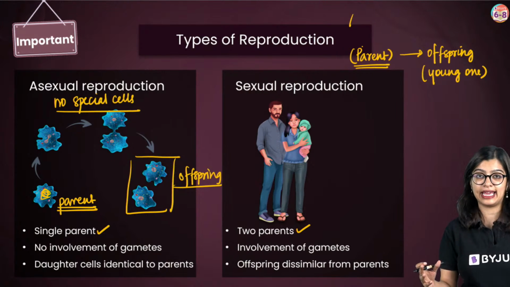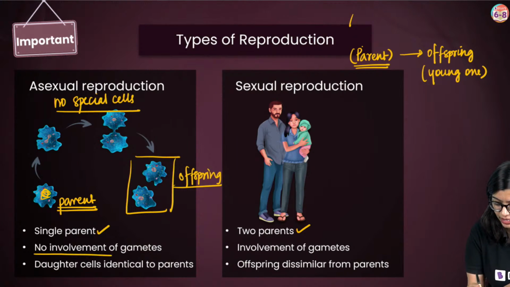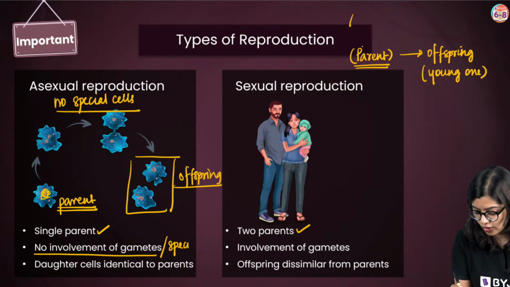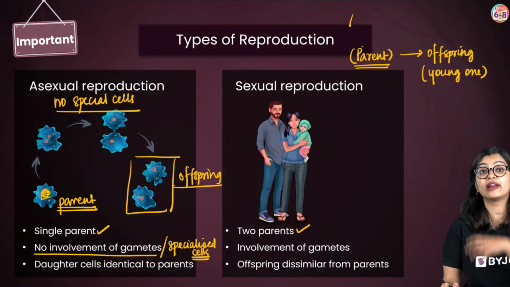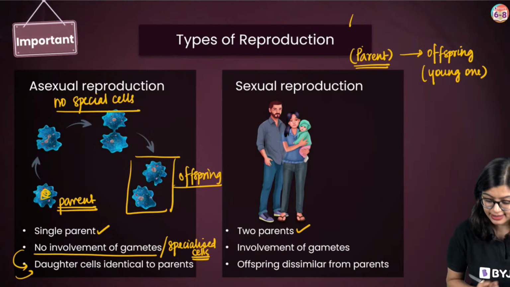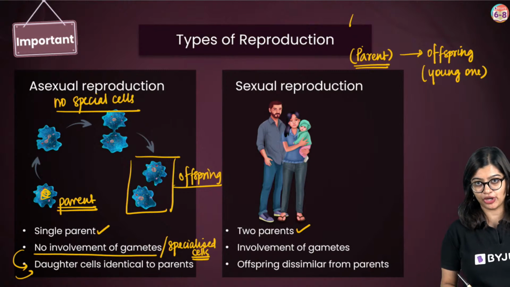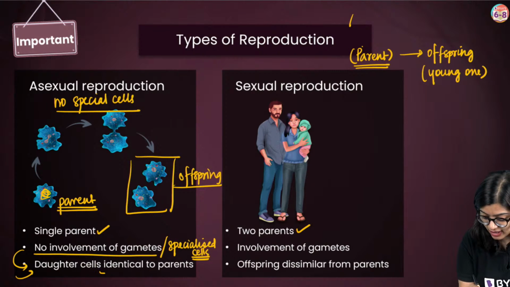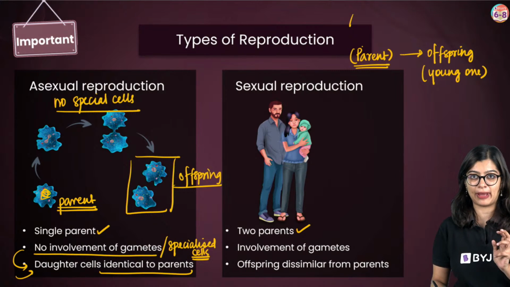There is no involvement of gametes, or I'll simply say no involvement of specialized cells for reproduction, okay? On the other hand, the young ones that are produced are identical to the parent.